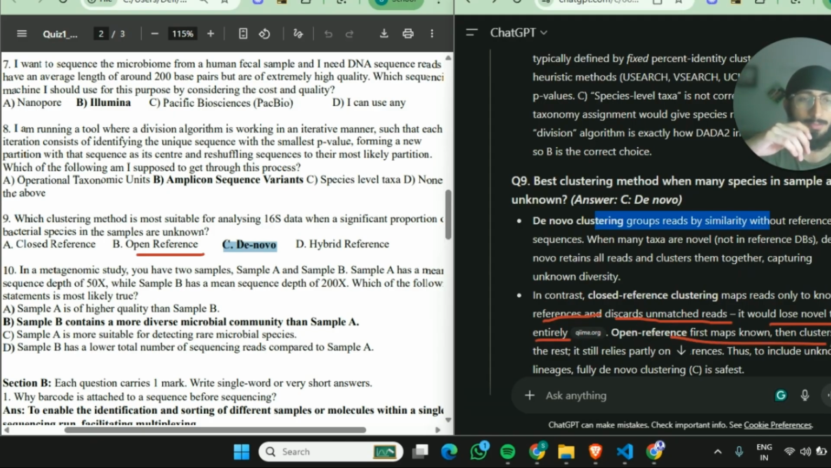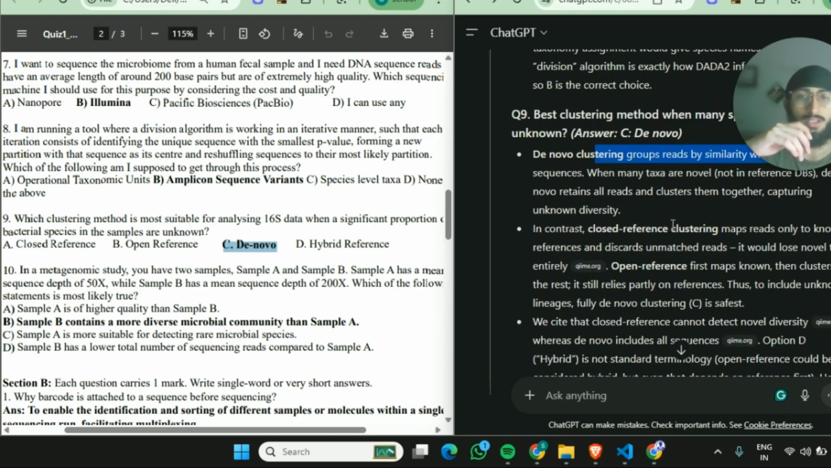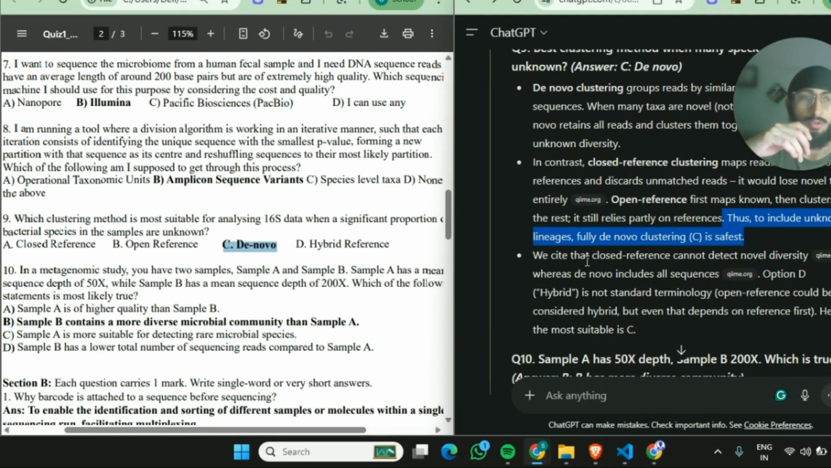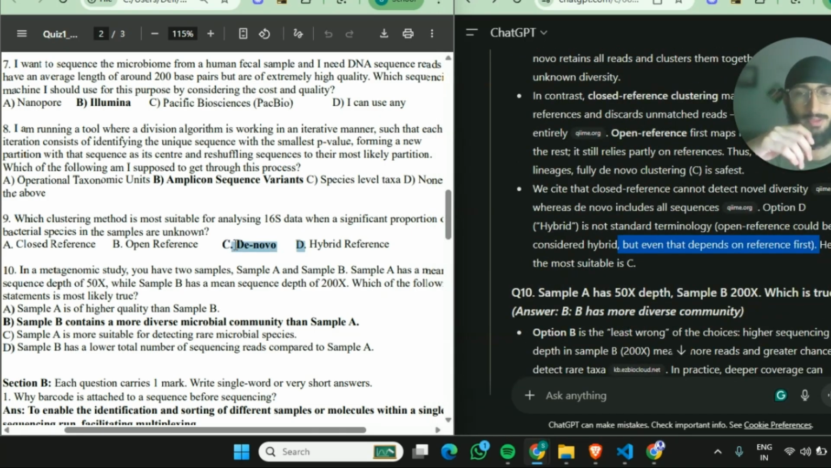Then open reference first maps known, then clusters the rest. It still relies partly on references. Thus, to include unknown lineages, we need de novo clustering. Now, option D, hybrid, is not standard terminology. Open reference could be considered hybrid, but even that depends on reference first. So the most suitable one is de novo.